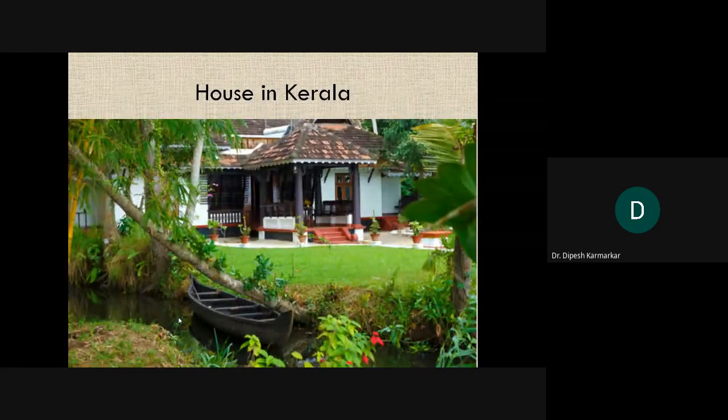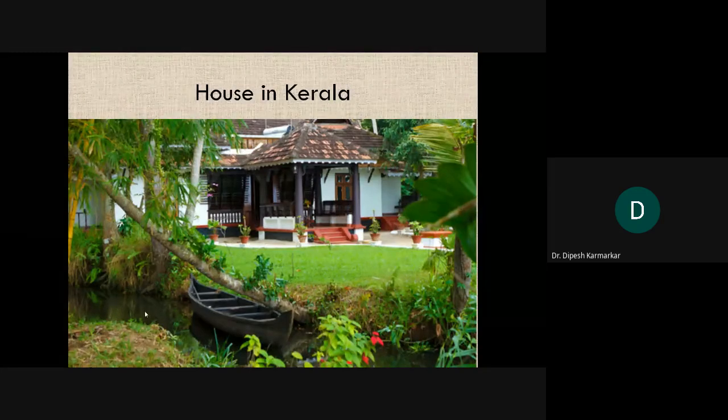These are different houses in Kerala. These are obviously the houses of rich people, not certainly of poor people. So you can see a porch, a small square shaped veranda, where people enter first. You can see a lot of lawn, a lot of open space, and interestingly you can see the channel of a backwater.